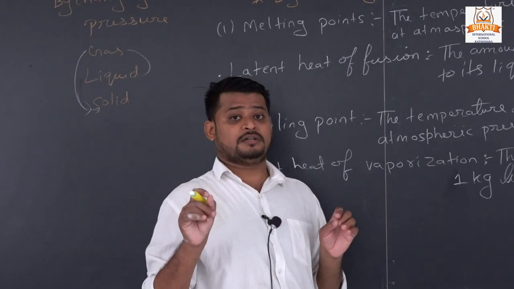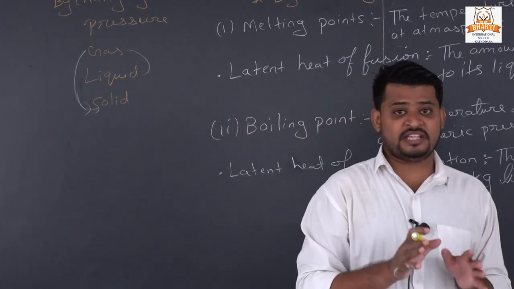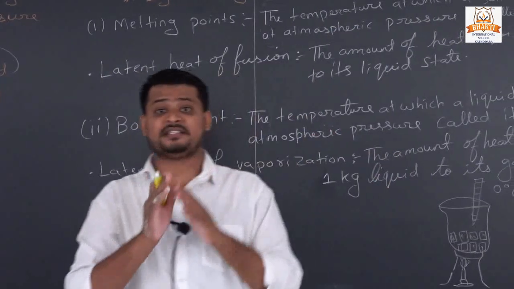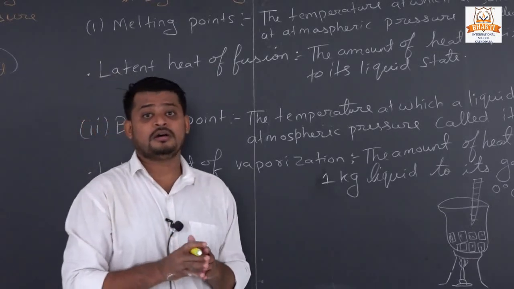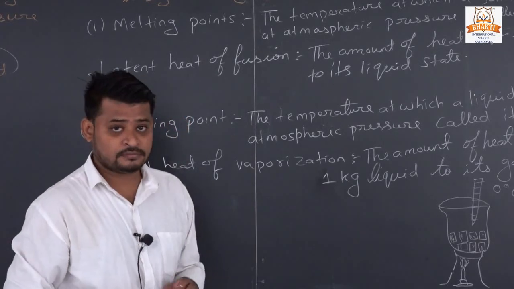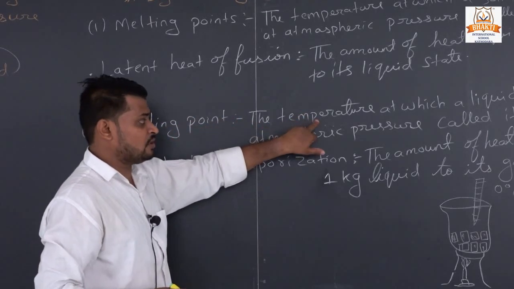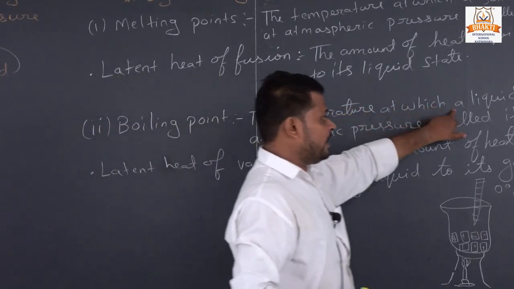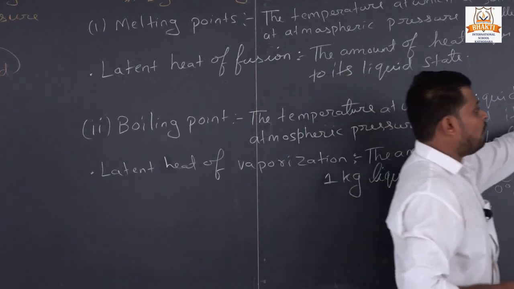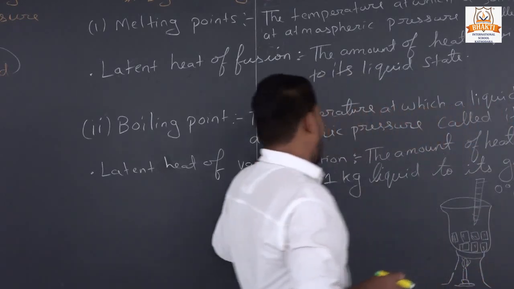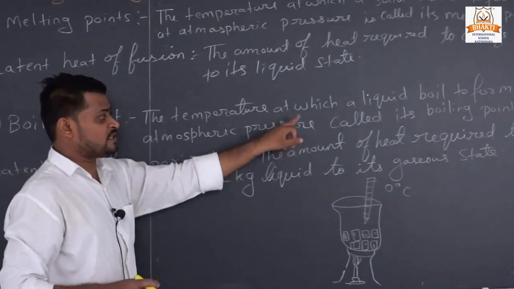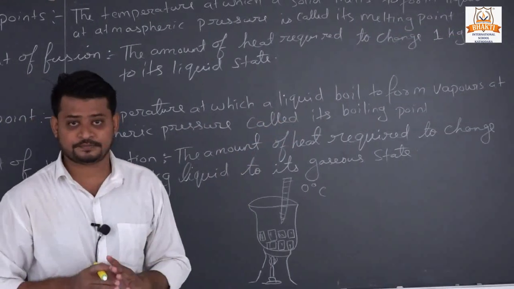What is boiling point? The temperature at which we change liquid into gaseous state is called the boiling point. Okay, let's see. The temperature at which a liquid boils to form vapor at atmospheric pressure is called its boiling point.